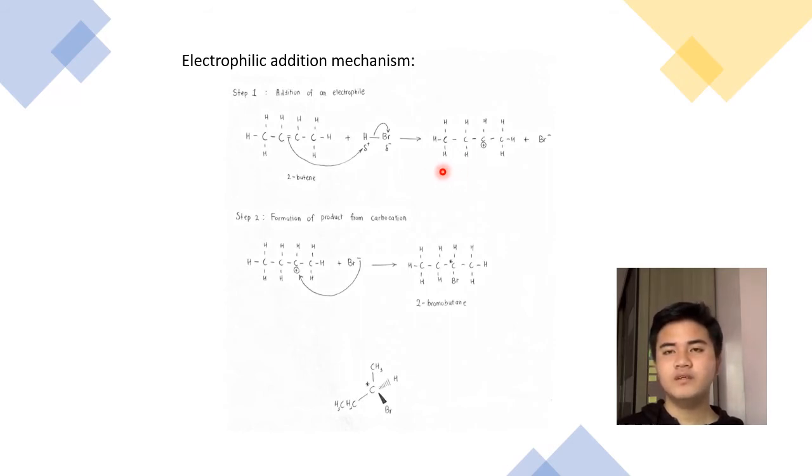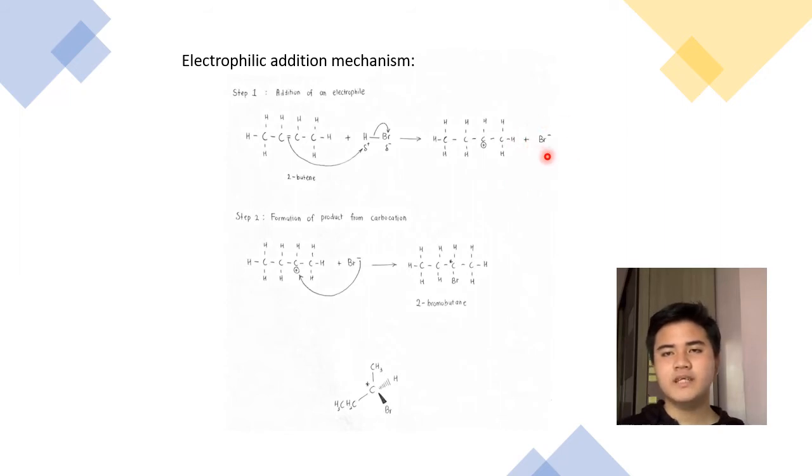So when the electrophile bonded to one of the carbon in the carbon-carbon double bond, this will leave the other carbon to be positively charged, and this will form a carbocation ion. And in this mechanism, we will also produce a nucleophile, or in this case, the bromide ion.